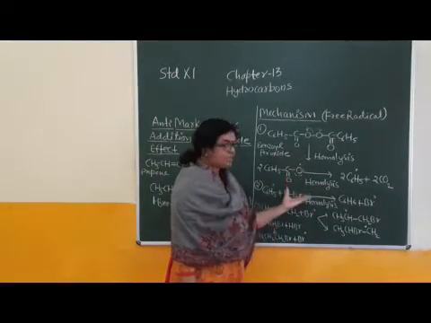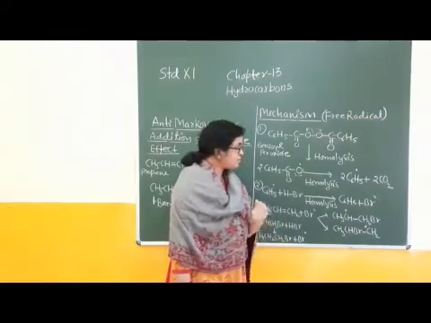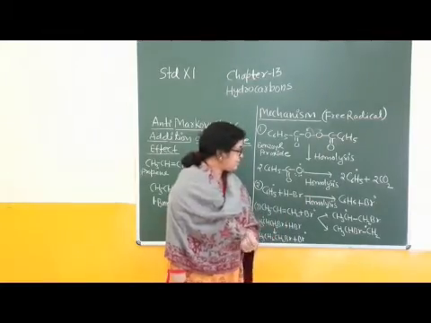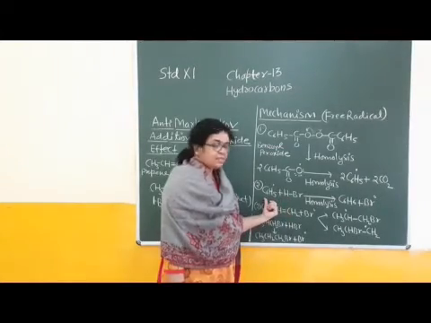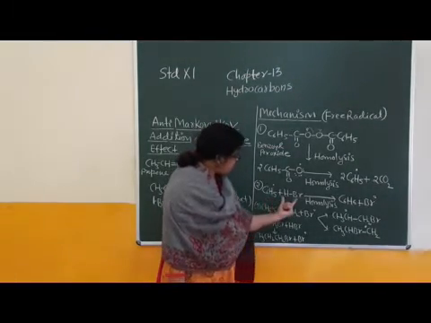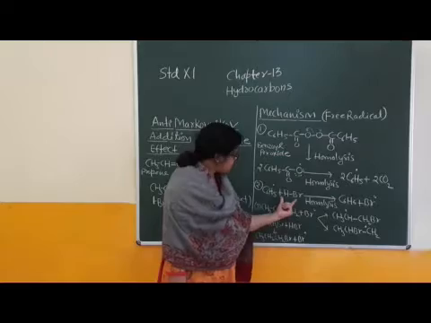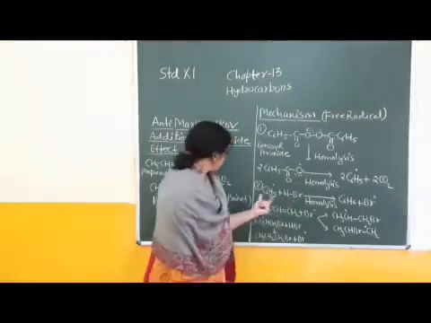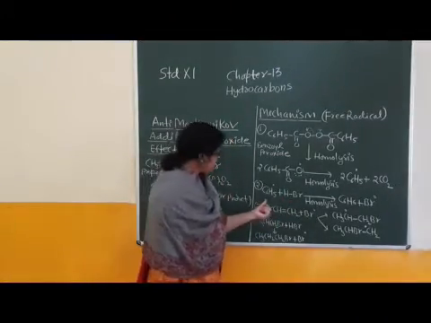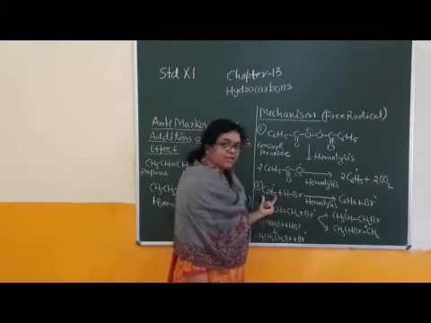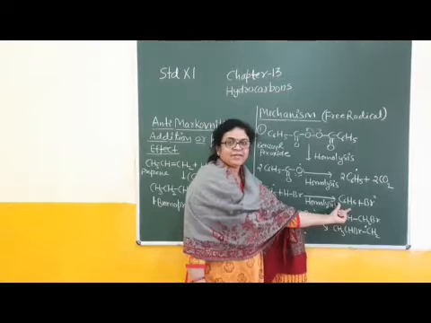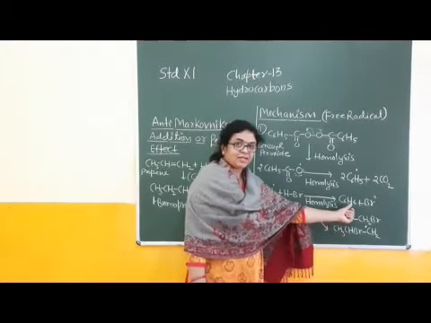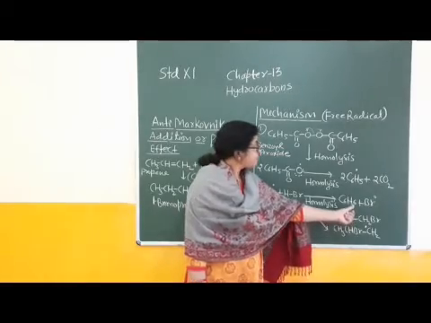Right, children? After initiation, after formation of the free radical or initiator, the next step is propagation. This is propagation, the reaction between HBr, the first reactant, and the phenyl free radical, and formation of a stable molecule, benzene, C6H6, and a second type of free radical.